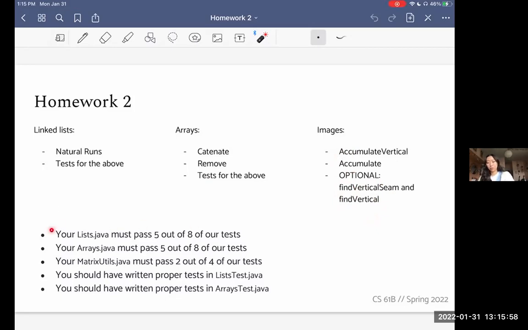And the grading scheme is sort of outlined here. This is also in the spec, but just to be super clear, you have to have done each of these to get full credit. You don't need to have perfect implementations, right? That's why we say you only need to pass some of the tests, but we want to see that you put effort into all parts of the homework. And so this is the grading scheme.